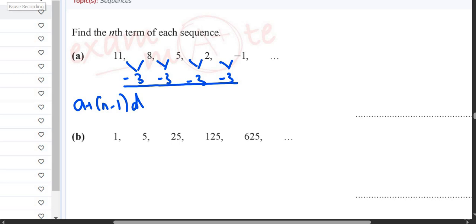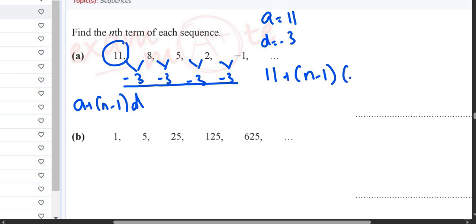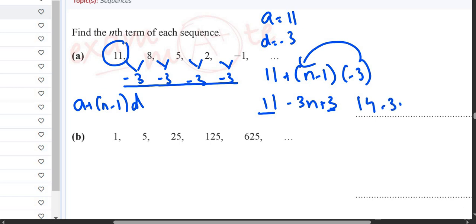So the first term, as you can see, is a 11. So a is 11 and the difference is negative 3. So you will do 11 plus n minus 1 multiplied by negative 3. This becomes 11, negative 3n and positive 3, because negative 3 multiplied by n is negative 3n, negative 3 multiplied by negative 1 is positive 3. 11 plus 3 is 14, 14 negative 3n, and this is going to be your answer.